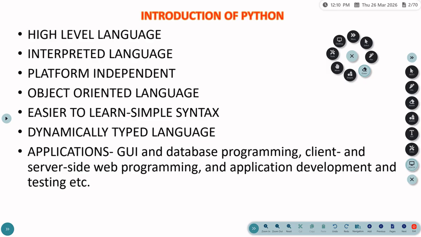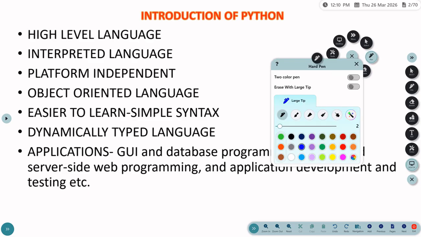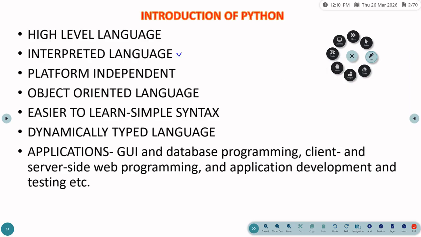Okay, next, what is the next point? The next point is saying it is an interpreted language. Why is it called an interpreted language? A machine or system can only understand the language in the form of zeros and ones. But all these high-level programming languages like C, C++, Java, Python are written in English-like statements. So there is a need for a translator between the high-level language and the machine language. The job of a translator is to convert the high level language to machine language.